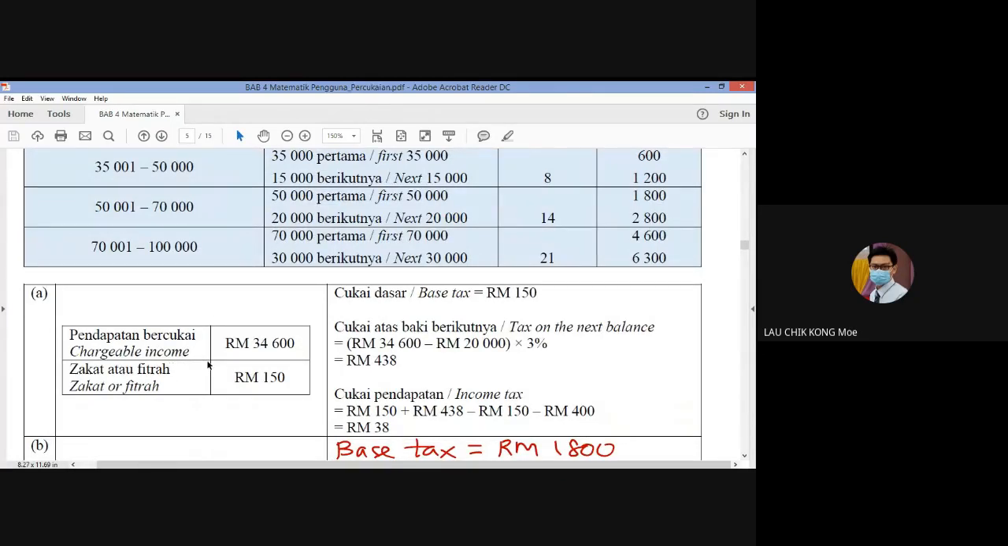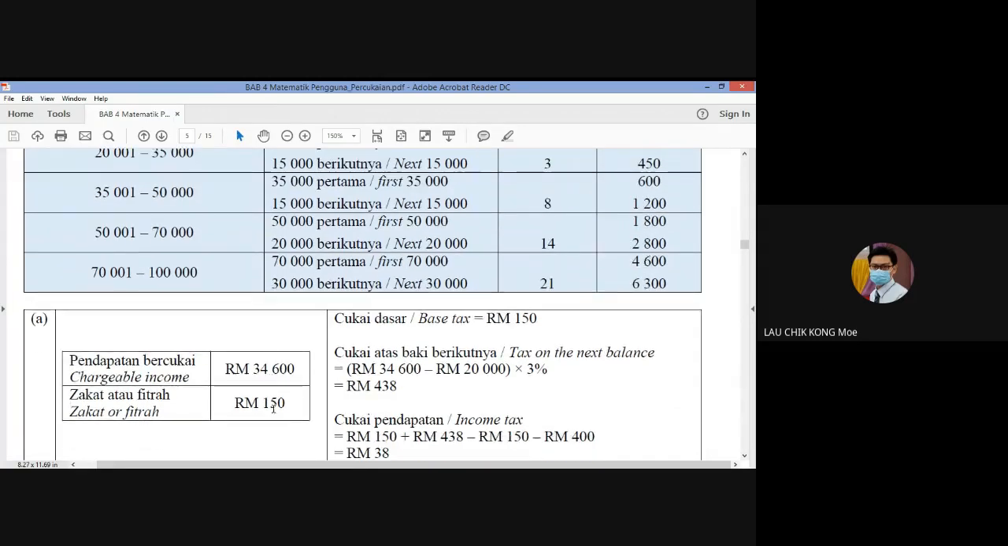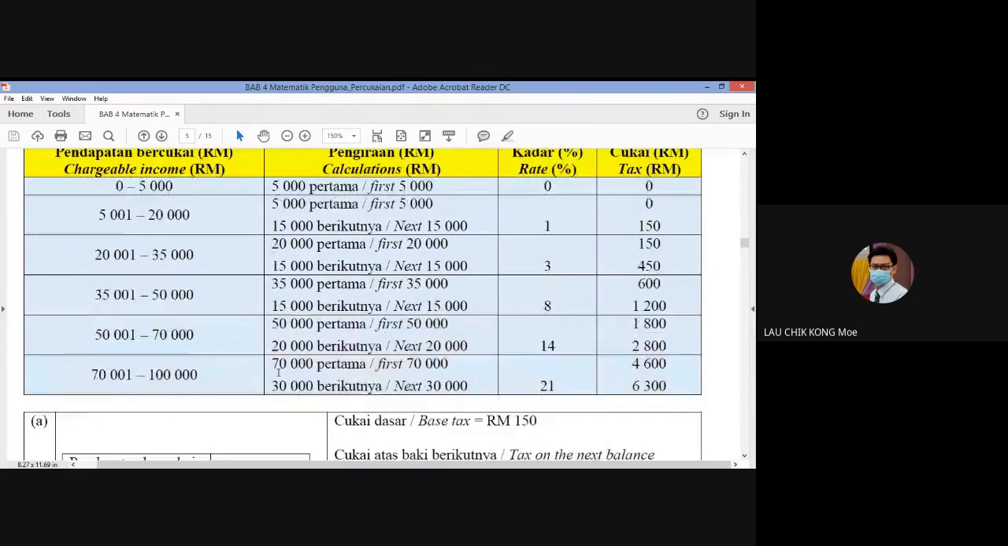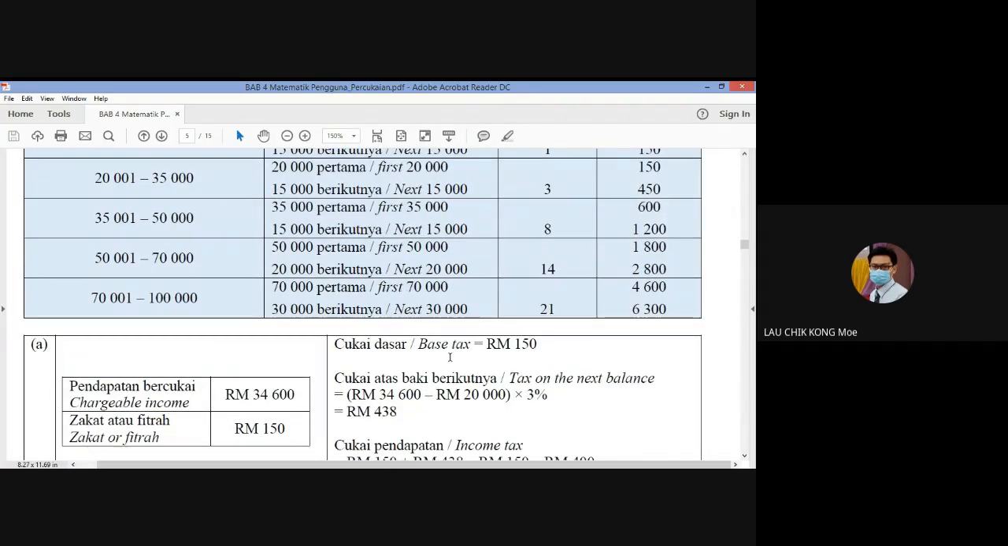No need to calculate yet, it is already given: our chargeable income is 34,600, and these people have paid zakat or fitrah of 150 ringgit. So later on we need to deduct this 150 ringgit. That is a rebate, one type of rebate. So 34,600, where is the 34,600? It is the third category. So first 20,000, you need to pay 150 ringgit.